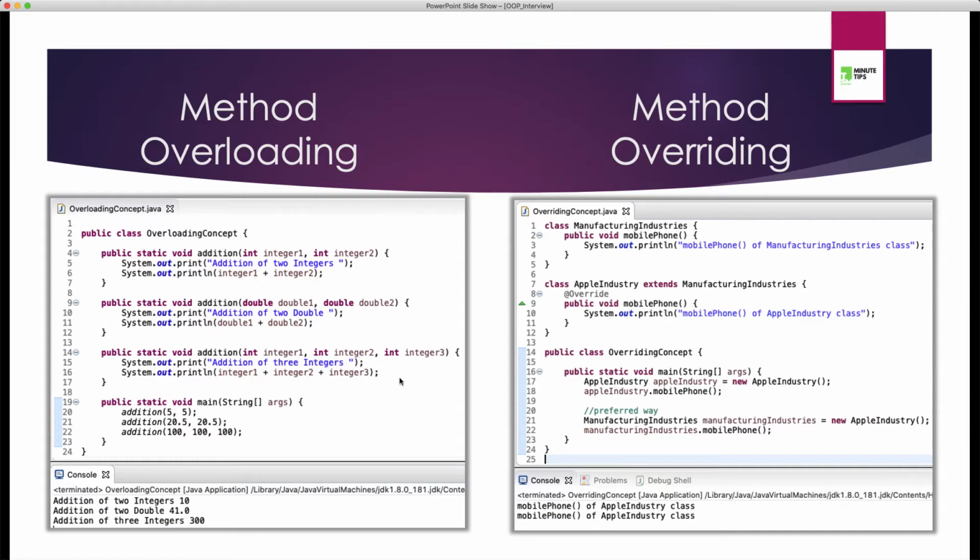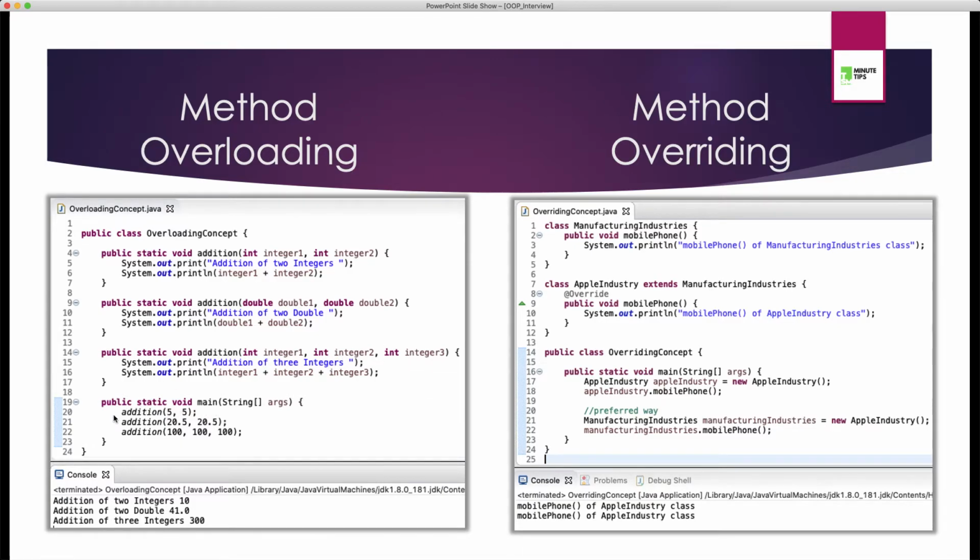Let's take an example of method overloading and method overriding. How do we do method overloading? This is a class overloading concept. I have written one method addition, which is expecting two parameters of type integer. I have overloaded the addition method twice. In my second method I am using two parameters but of type double. In my third method I am using three parameters of type integer.